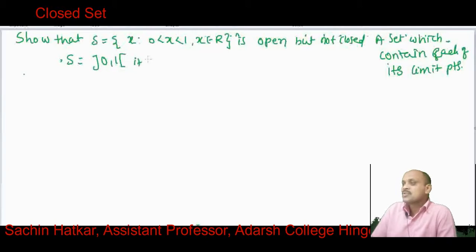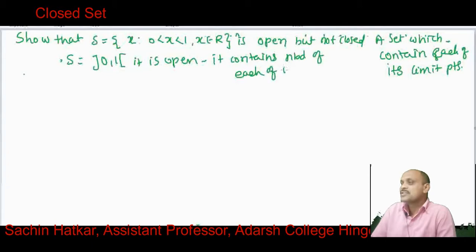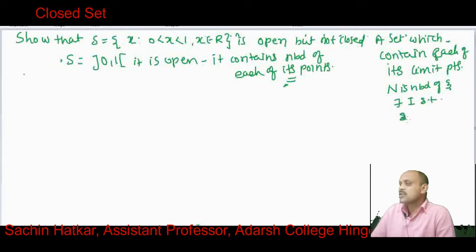It is open because it contains a neighborhood of each of its points. Here the word "its" is important. What is the definition? N is said to be a neighborhood of xi if there exists an interval I such that xi belongs to I and I is a subset of N.